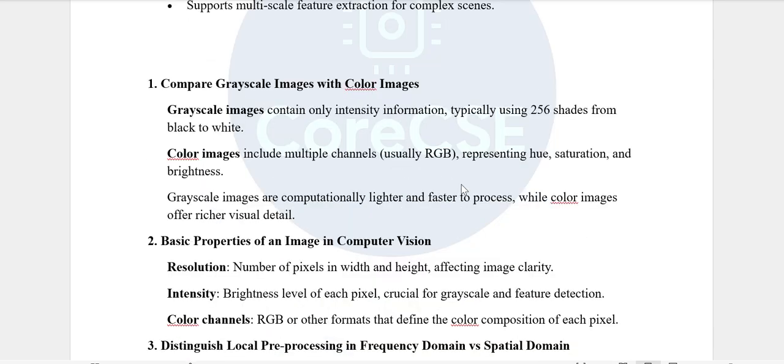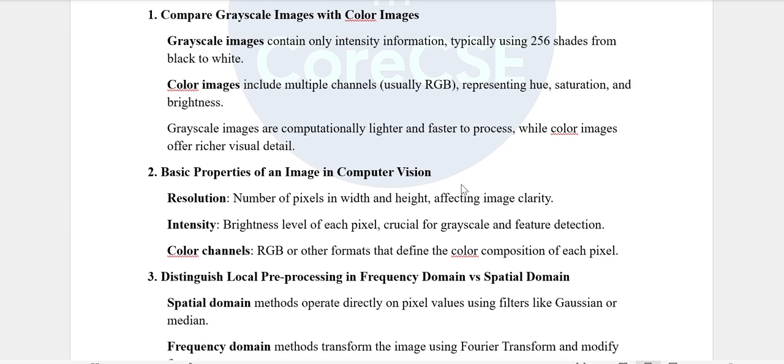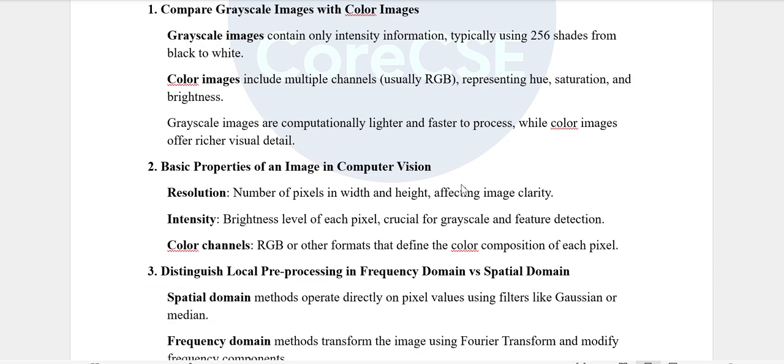Next question: compare grayscale images with color images. Grayscale images contain only intensity information, typically using 256 shades from black to white. But a color image includes multiple channels representing hue, saturation and brightness. Grayscale images are computationally lighter and faster to process, while color images offer richer visual detail.